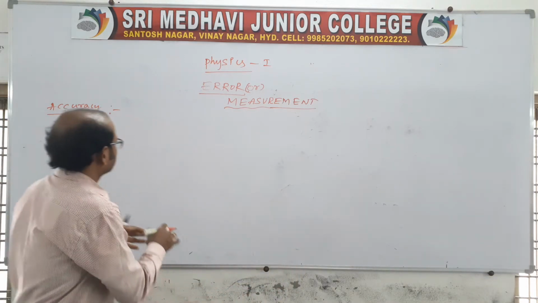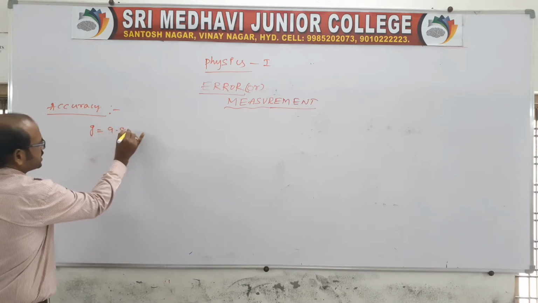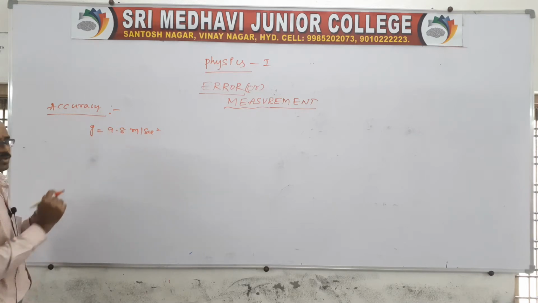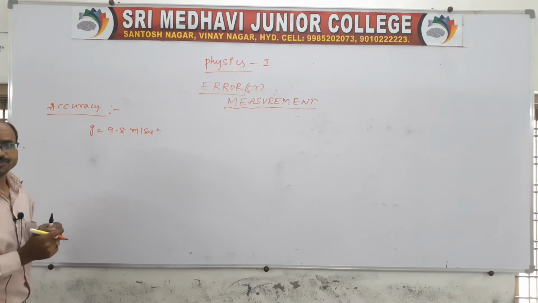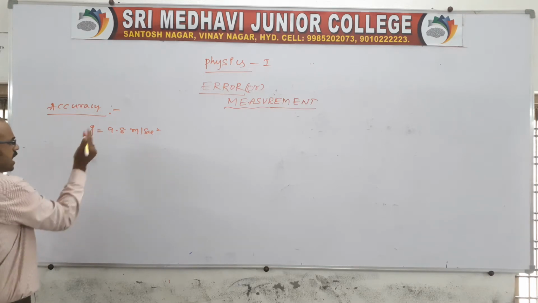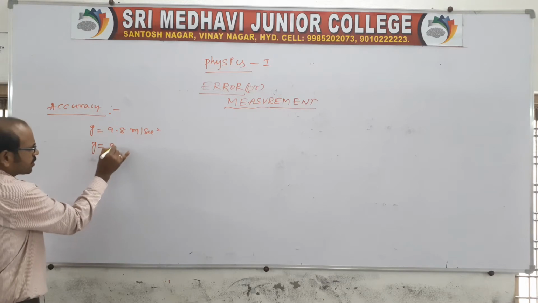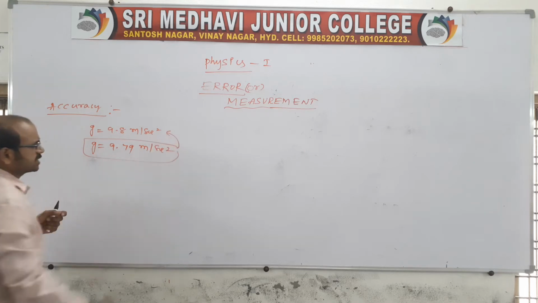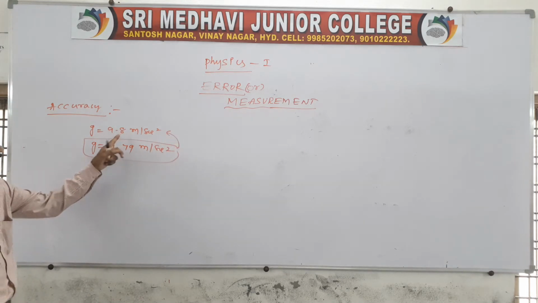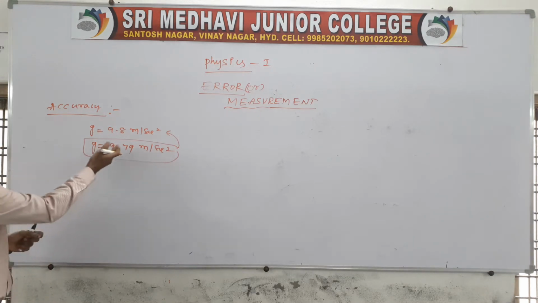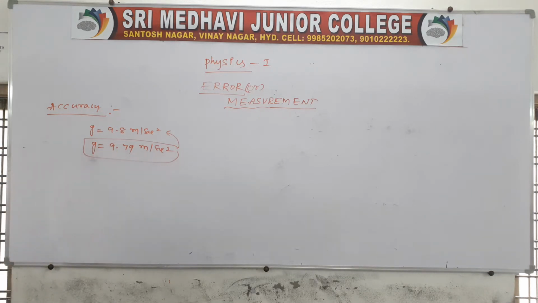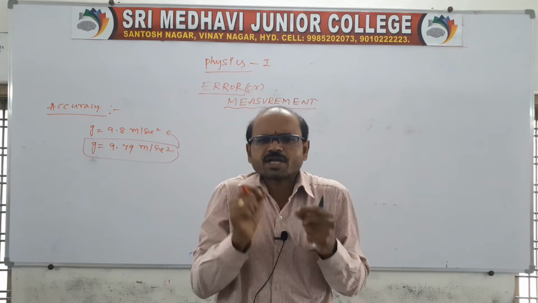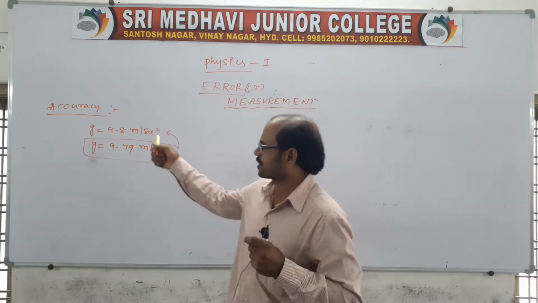Very close. Just now I gave g is equal to 9.8 meter per second square, the acceleration due to gravity on the surface of the earth. Now I measure it using a physical law and an instrument, and suppose we get 9.79. This is very close to the standard value, right? Because 9.79 and 9.8 are very close. That's what we call accuracy. The closeness of a measured value to the true value.